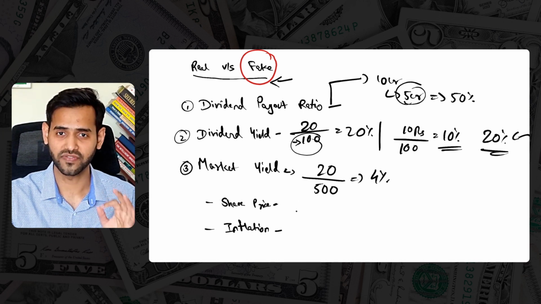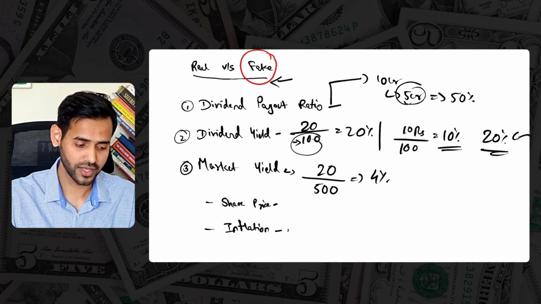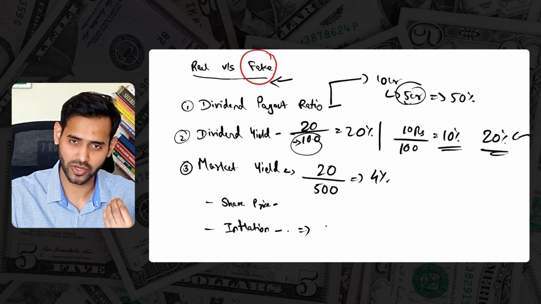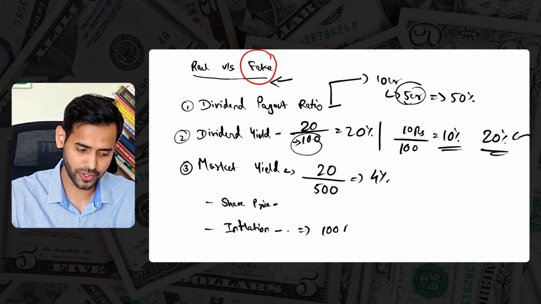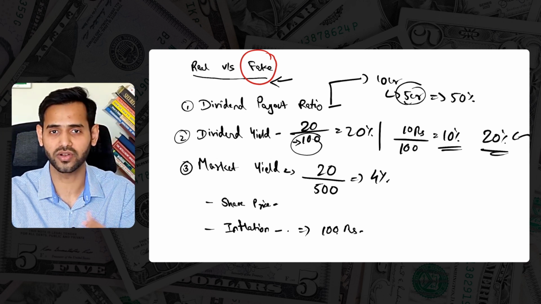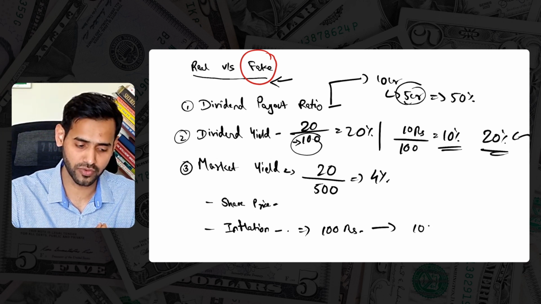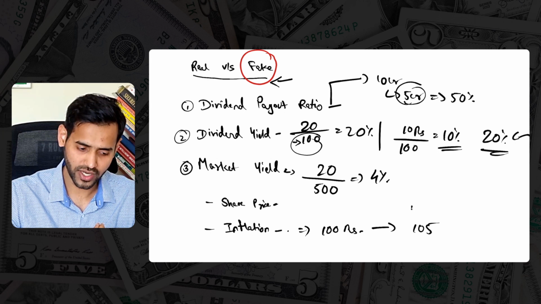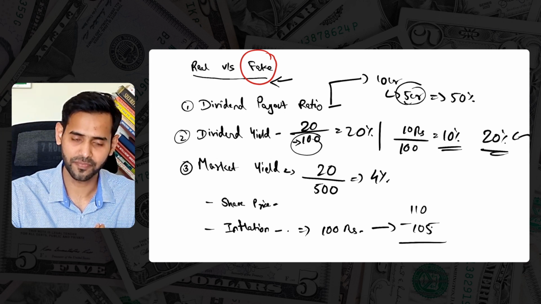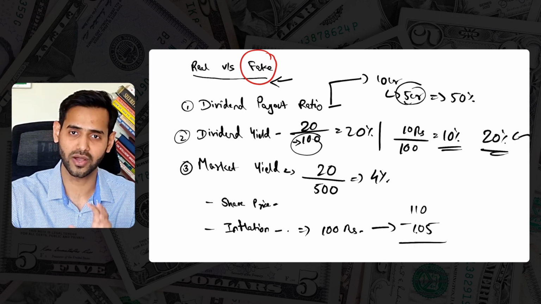Over and above, inflation also needs to be factored in. A product which was worth 100 rupees a year back, or in the year you invested, might have moved to 105 due to inflation. So you got 110 as a return, but out of that, the value of the product is now 105.